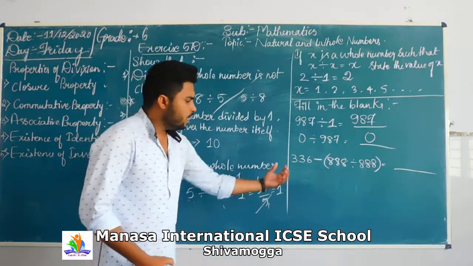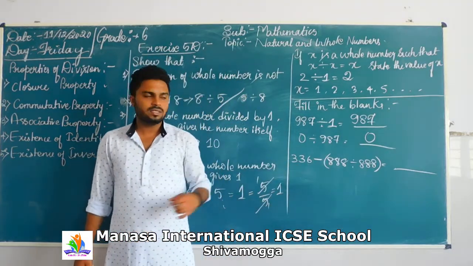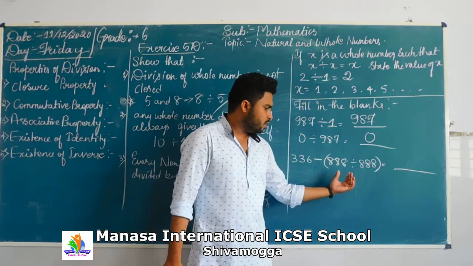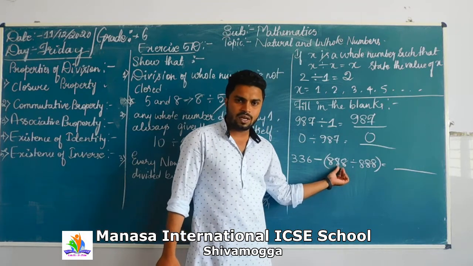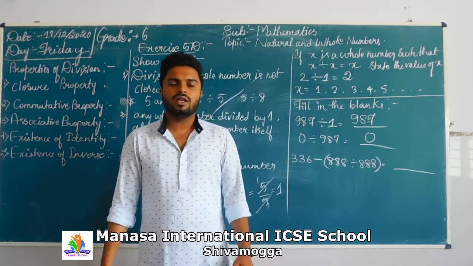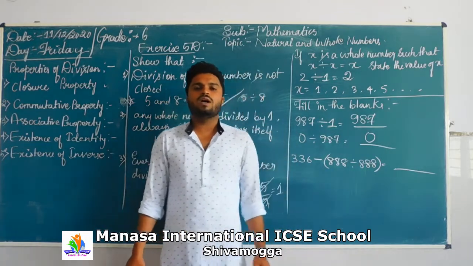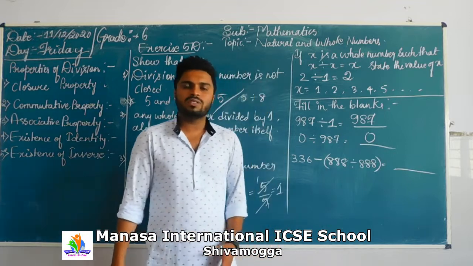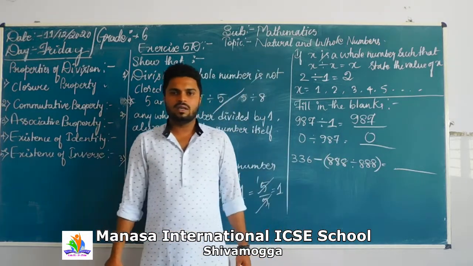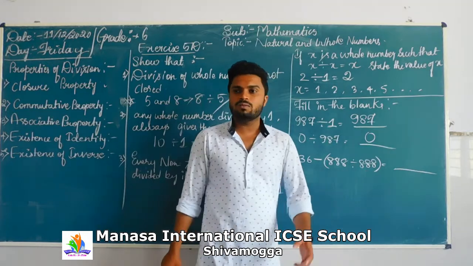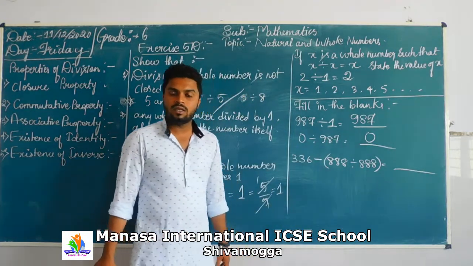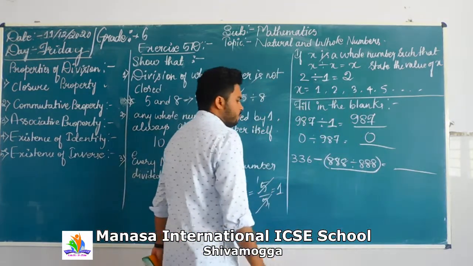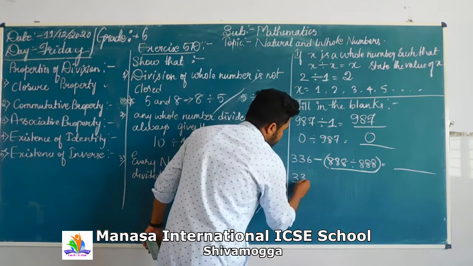Next, the third problem is a little different. Please understand. Here we have 336 minus, inside the bracket, 888 divided by 888. What we are going to do is solve what is present inside the bracket first. So 336 we keep as it is.